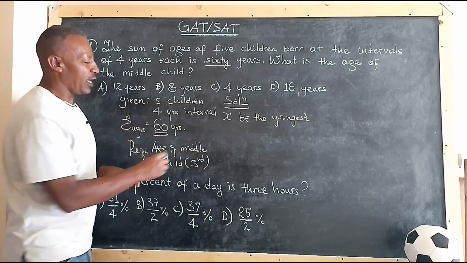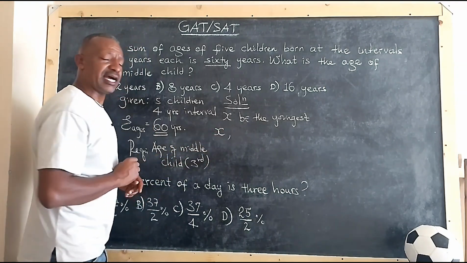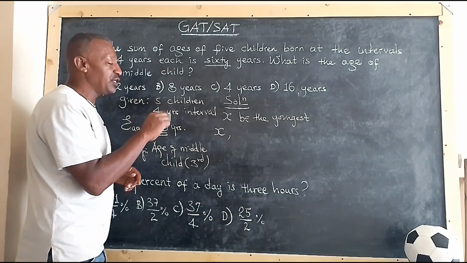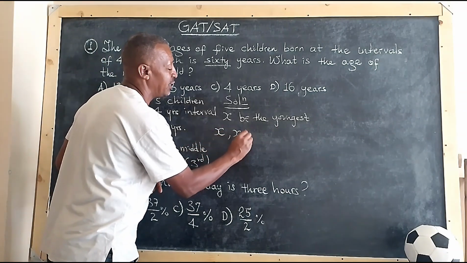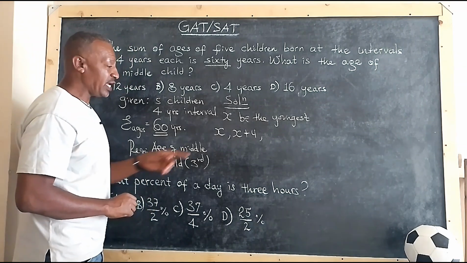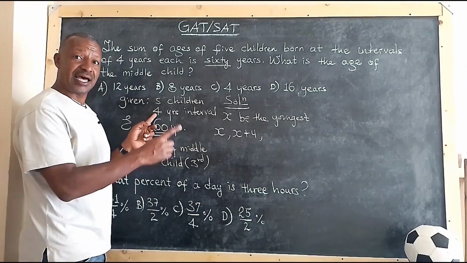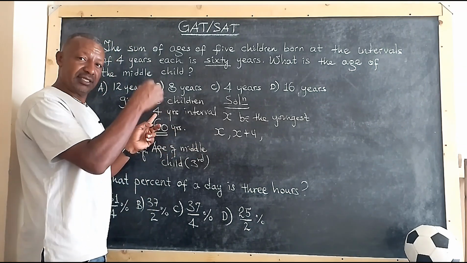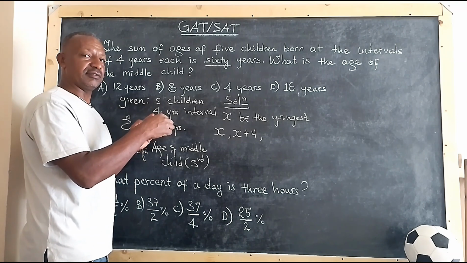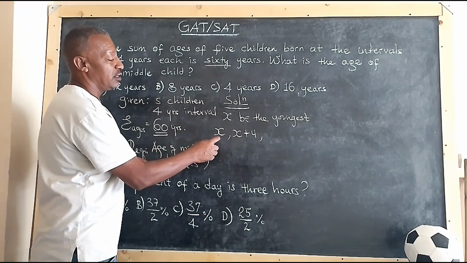If there are 5 children, the second child must be x plus 4, because there is an interval of 4 years from the first child.